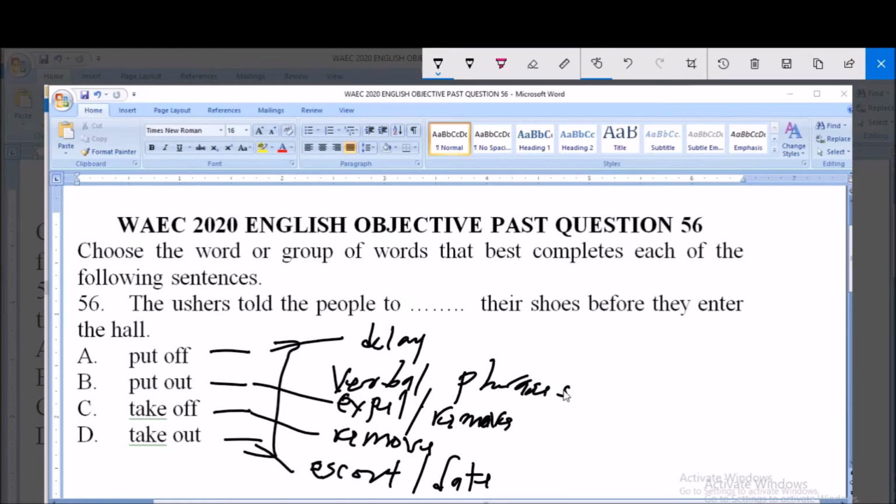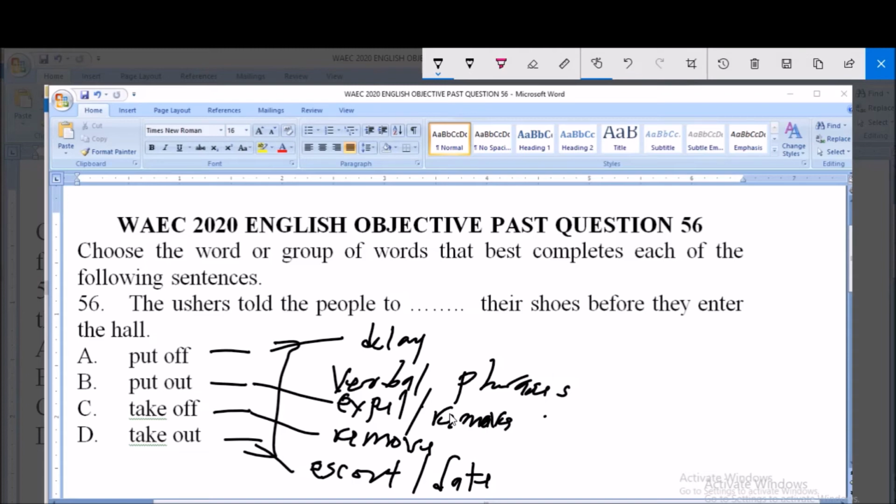Now if you look at it, put out means to remove, then take off means to remove. But the difference between put out and take off is that put out has this denotation of expel or expelling. Maybe when you expel something, that is total cancel or total condemnation. That is the connotation of put out. But take off simply means remove. You are still the owner, just to maybe remove.